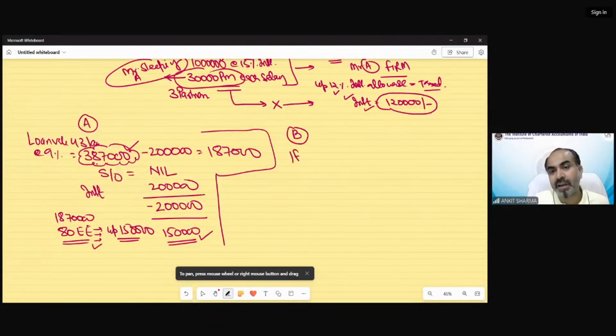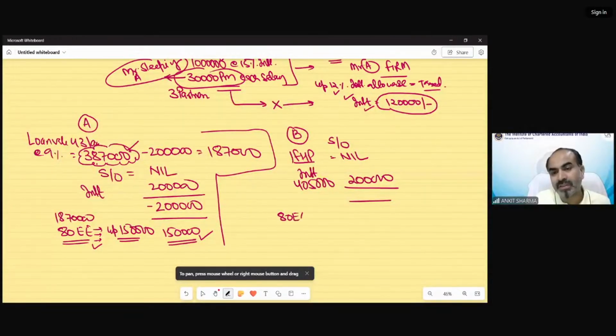So we can claim under income from house property against self-occupied property: value is nil, interest is 4,05,000, we can claim only 2 lakh rupees interest over here. And 80EE is not applicable because stamp duty value exceeds 45 lakh. You should go and read section 80EE and EA again. If you read that section again, I believe the confusion will be clear.